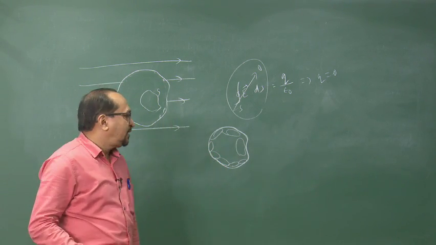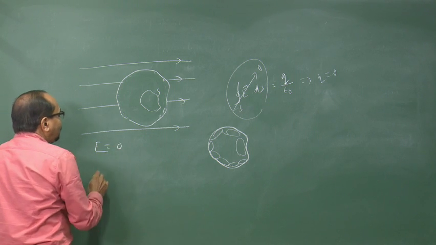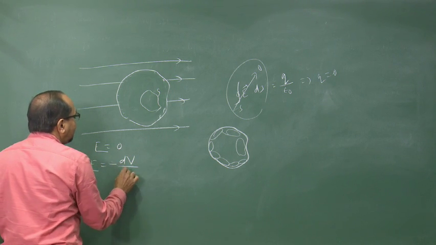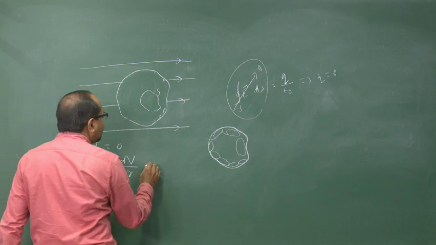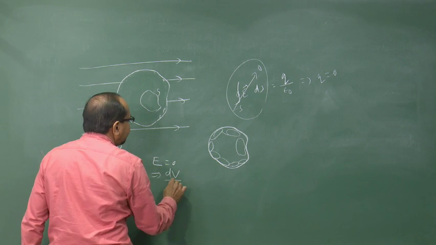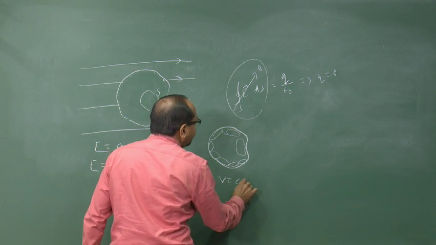Then from the point that electric field is 0, we know E is equal to minus dV by dr. Already we have discussed electric field is the negative gradient of potential. So, as E is equal to 0, this implies dV by dr is equal to 0, this implies V is equal to constant.